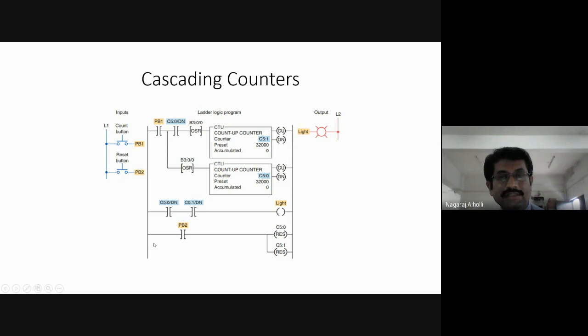These counters operate in cascade, so the maximum count value is twice the count value of a single up counter. A single up counter's maximum count is 32,000, so 32,000 plus 32,000, 64,000, will be the count value counted by this arrangement.